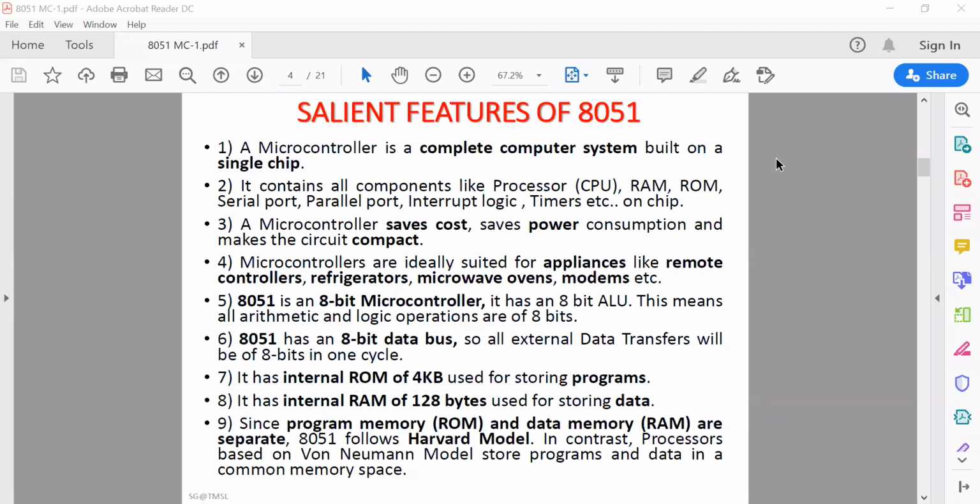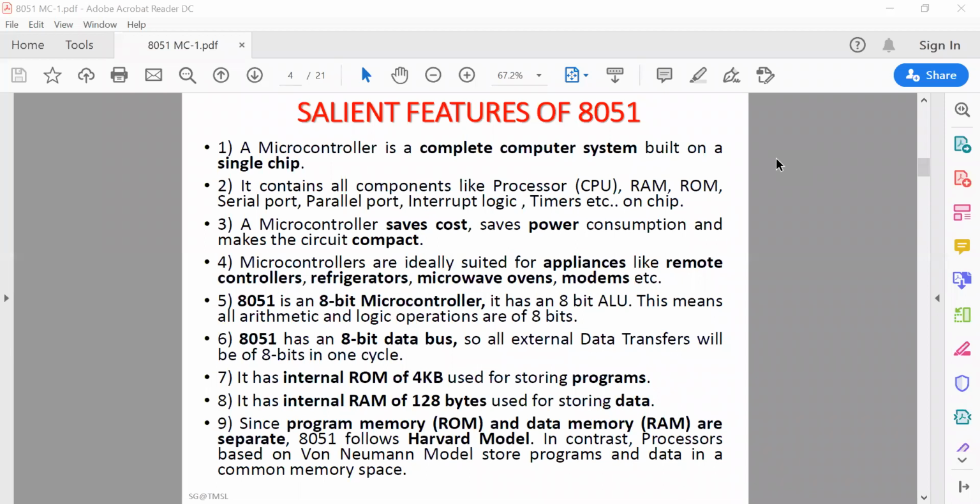Another feature is internal memory: 4 kilobytes of ROM and 128 bytes of RAM. But you can also connect external memories, a maximum of 64 kilobytes of external RAM or ROM, which can be addressed by a 16-bit address bus.